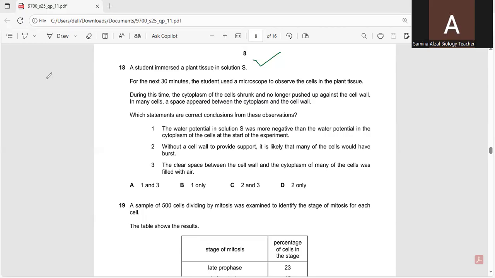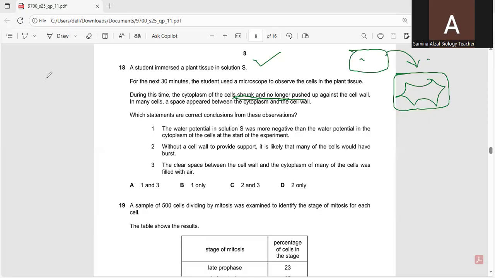So which statements are correct conclusions from these observations? The cell shrunk and no longer pushed up against the cell wall. So in this way, I think it was shrunk and no longer pushed up against the cell wall. So it can be the shape.